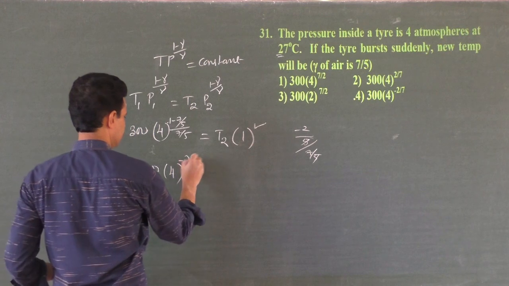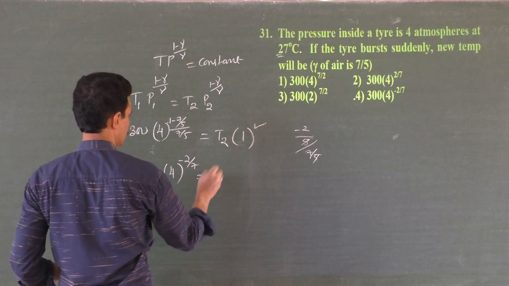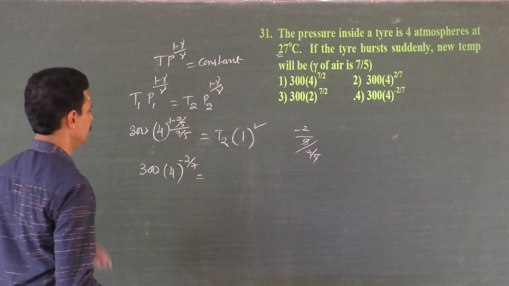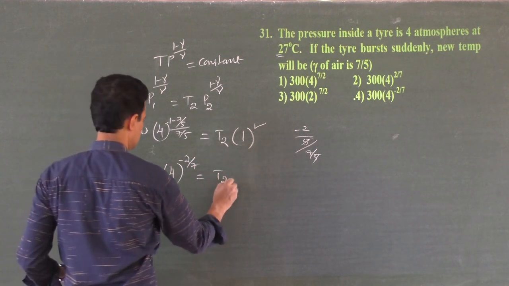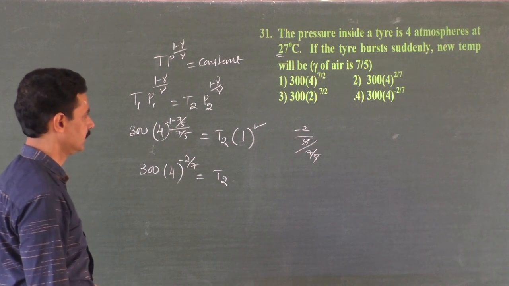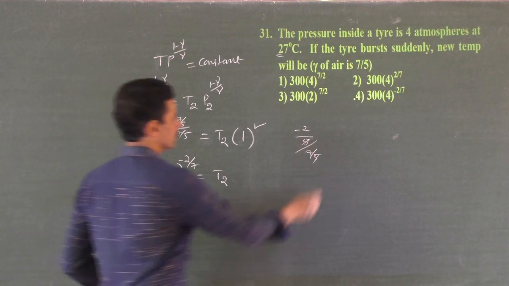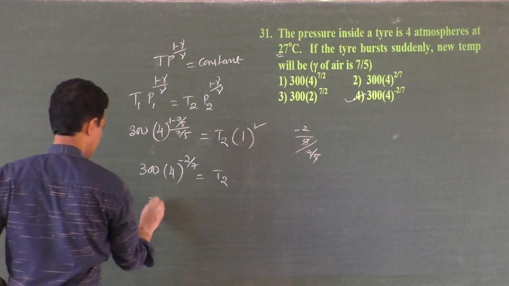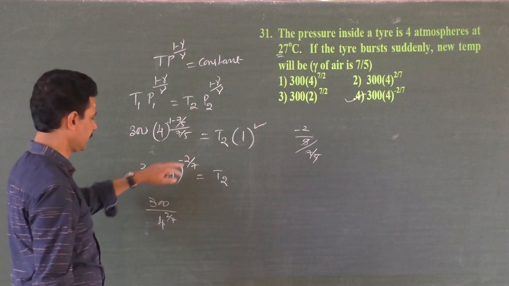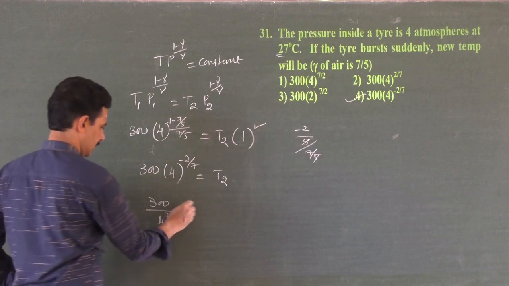Minus 2 by 7. So T2 equals 300 into 4 to the power minus 2 by 7. Yeah, fourth option. Or you can write it as 300 divided by 4 to the power plus 2 by 7, because x to the power minus m is 1 by x to the power m. That is T2.